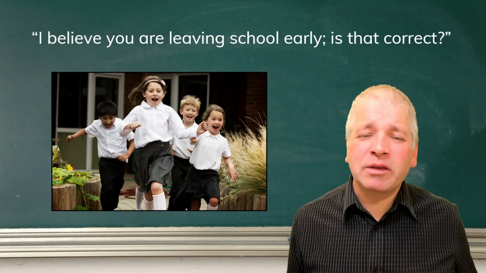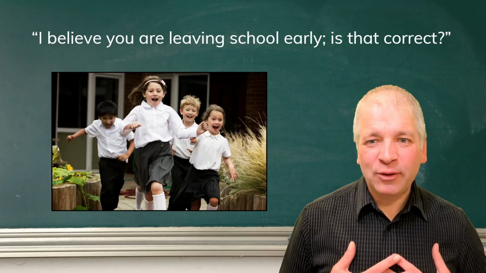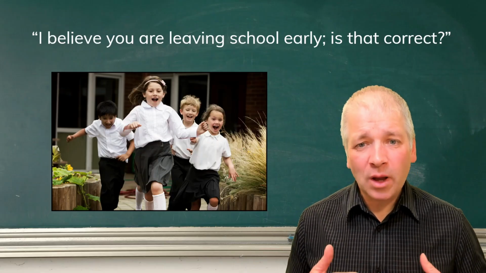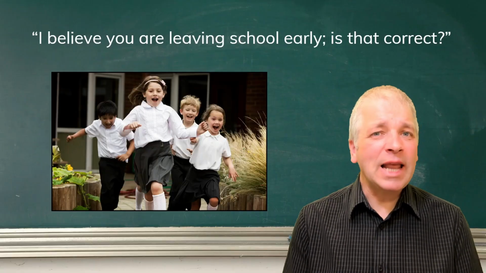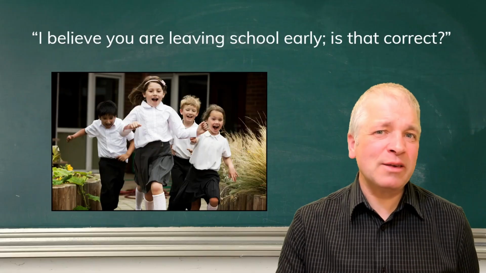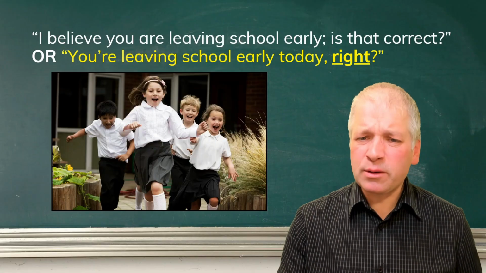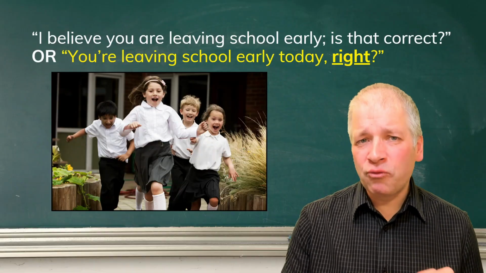These people are just coming out of school. Perhaps a parent learns about it and says to the children, I believe you are leaving school early. Is that correct? Now that's fine, but it's a little bit informal. We could have asked this a different way. You're leaving school early today, right? Now, why would we use right at the end here?